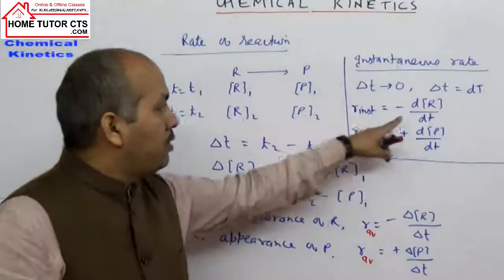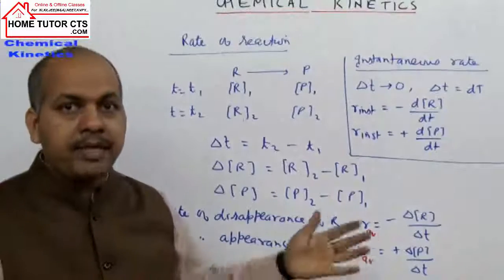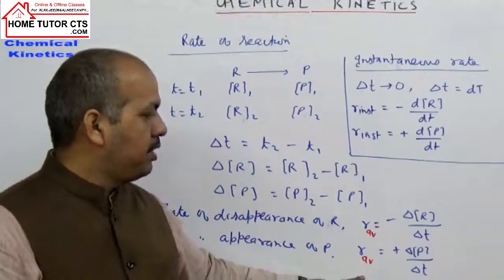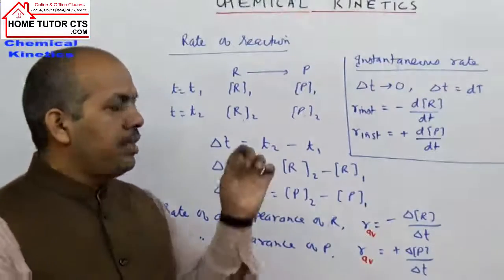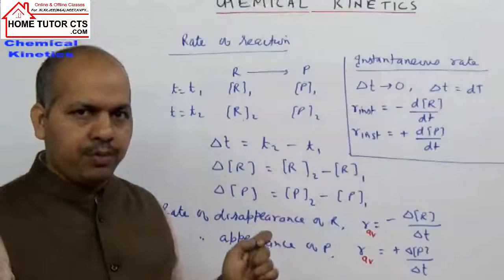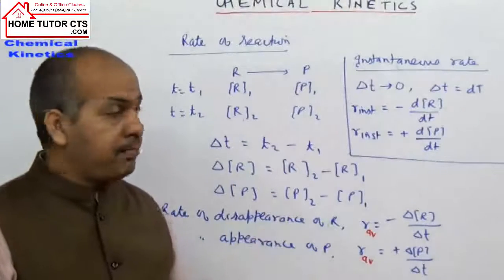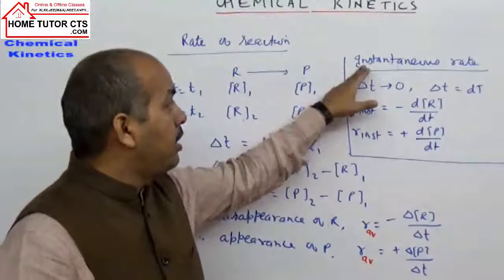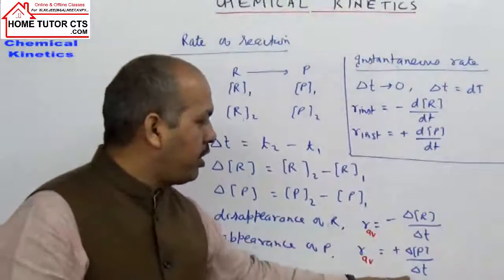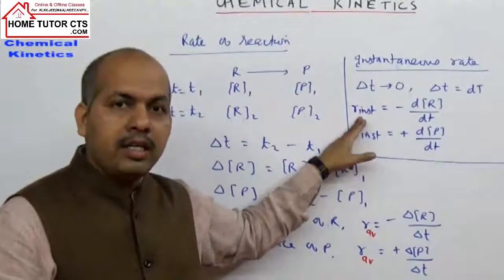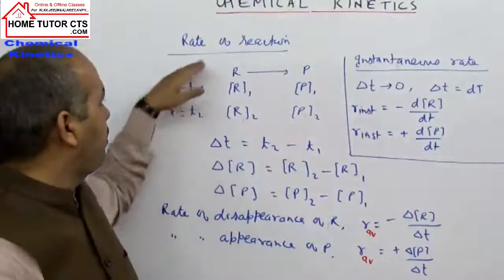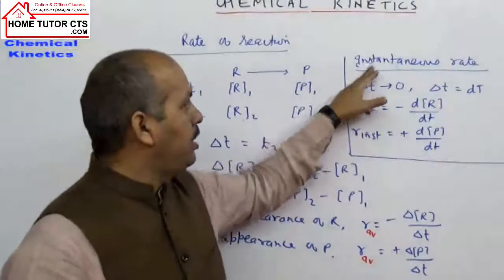So the meaning here is that when it is a large time interval, with enough time gaps, the rate of reaction is taken as the average rate. It does not tell the actual rate of reaction. In a very small time interval delta t, when delta t is approaching nearly zero, at that instant of time the rate of reaction is taken as the instantaneous rate. Graphically I'll explain the meaning of the two rates: one is the average rate, the second is the instantaneous rate.